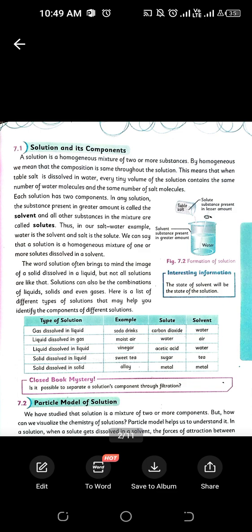Okay? Now most of the students get confused between these two terms, like what was solute, what was solvent. So the basic trick that I used during my learning period was solute is a short word. Okay? So it's something that has to be dissolved, and solvent is a little bit of a larger word.